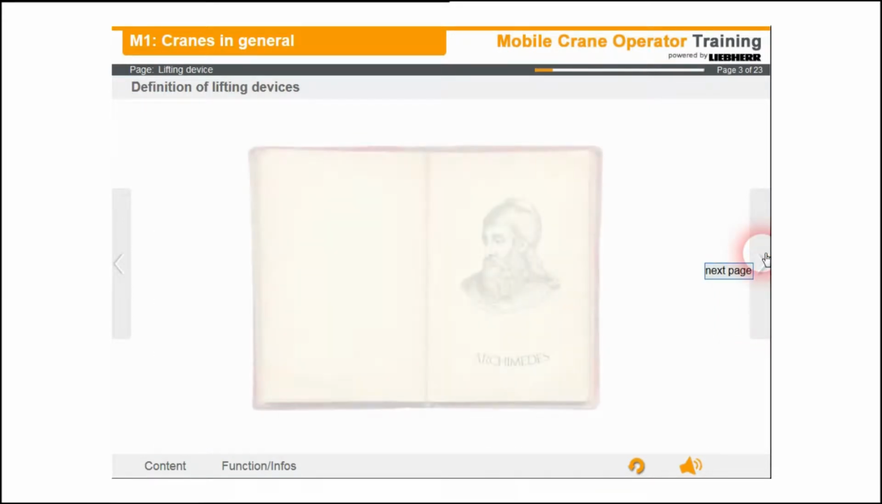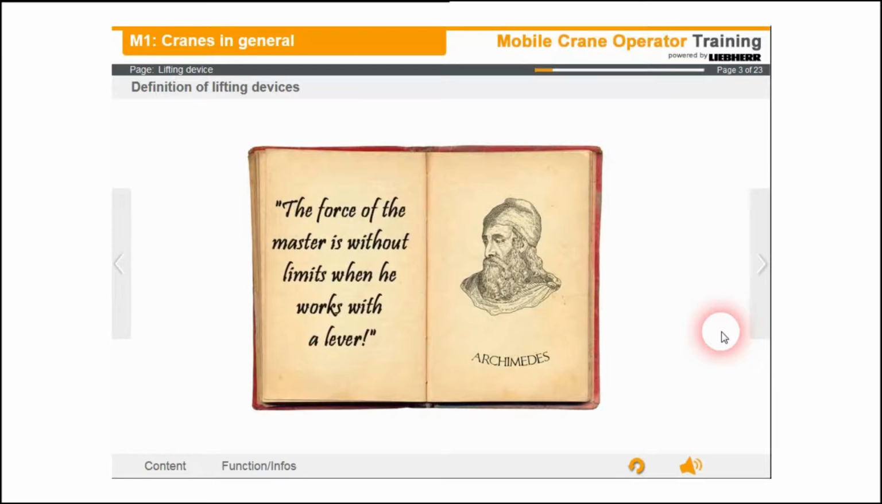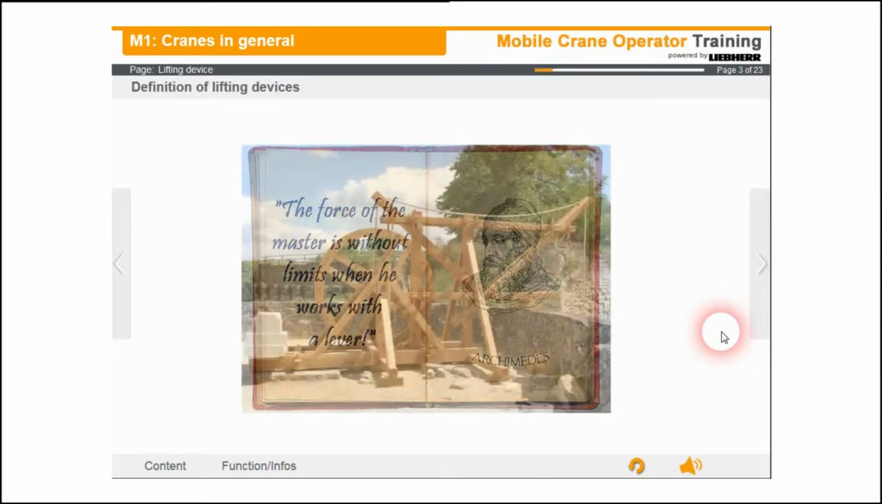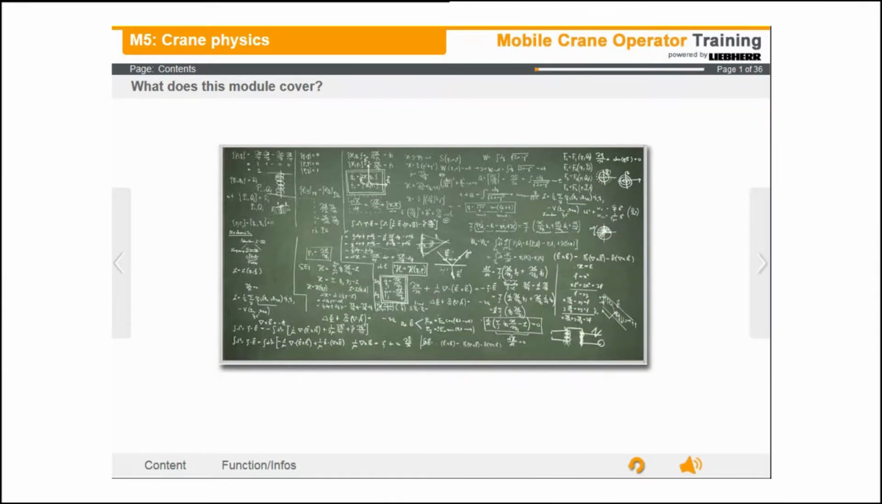But we have an earlier reference, Archimedes, 287 BC, who was the first to calculate the lever and center of gravity, and stated, "The force of the master is without limits when he works with a lever." The pulley block invented at that time has changed very little compared to those used on modern cranes. But don't worry, we are not concerned with formulas here, only understanding.